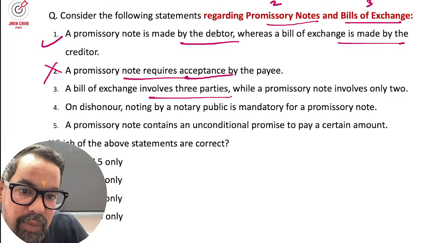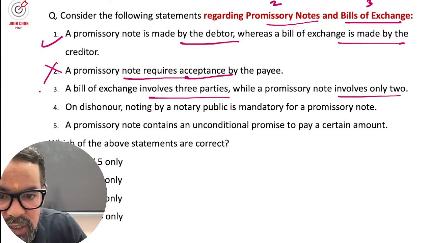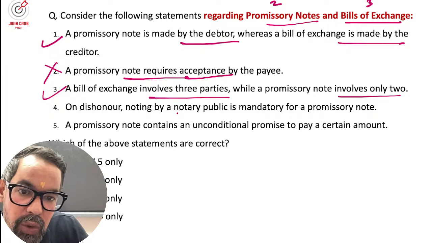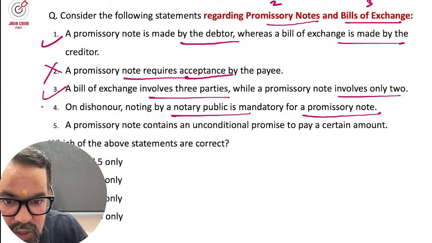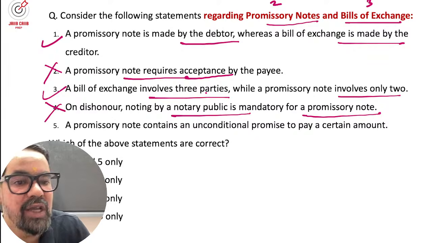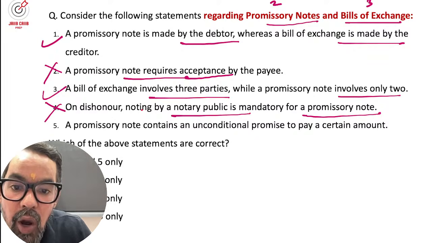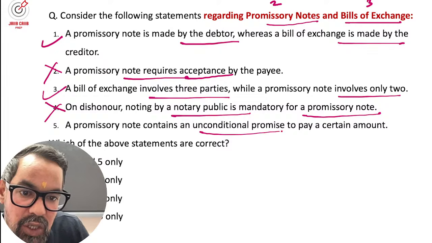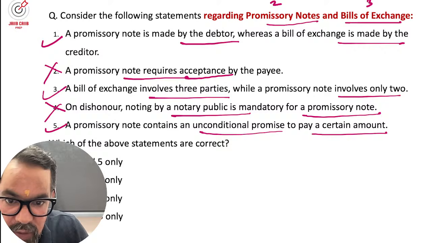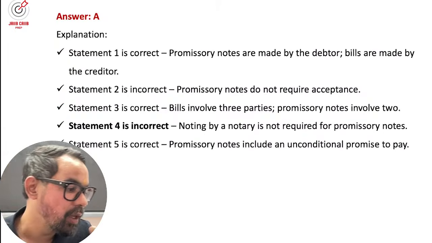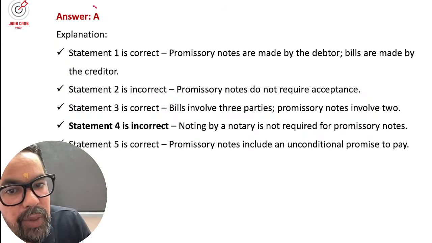A bill of exchange involves 3 parties; promissory note two parties, correct. On dishonor, noting by the notary public is mandatory for promissory note? No. In case of bill of exchange, it is mandatory. A promissory note contains an unconditional promise to pay a certain amount, true. So 1, 3, 5 means option A only will be the right answer for this particular question.